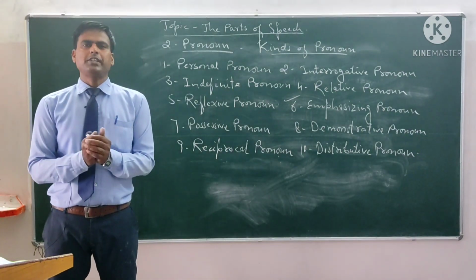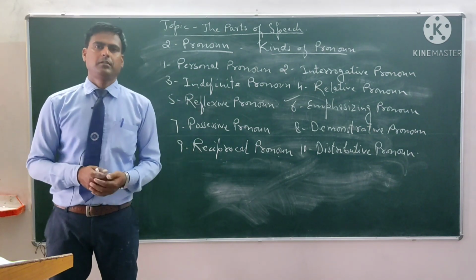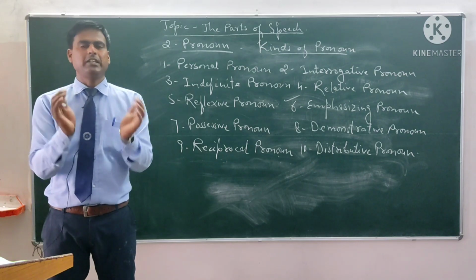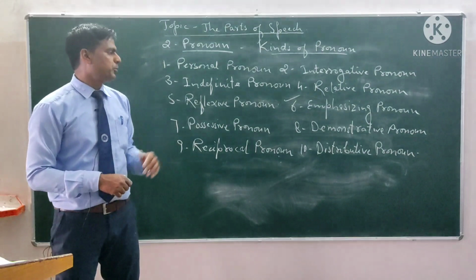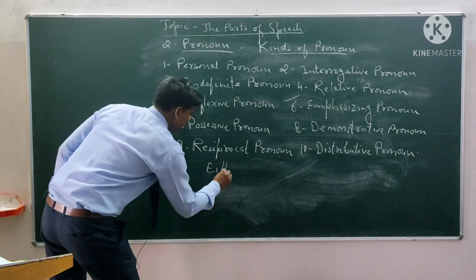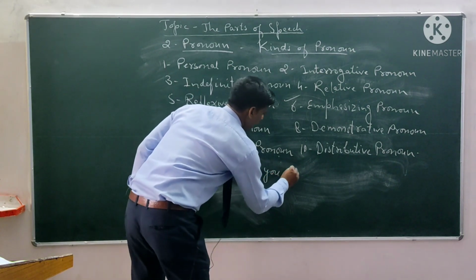The pronoun which shows that the members of a group do something separately, not collectively, is called the distributive pronoun. For example, either of you can go.